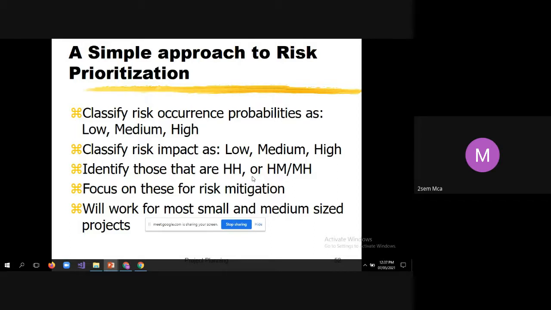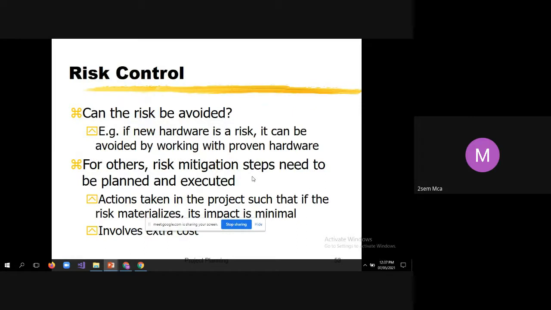Most of the times you have to rely on mathematical modeling to avoid such risks. If you rely on mathematical models, you can avoid a lot of risks. That is the solution part. Then risk control. Can the risk be avoided?